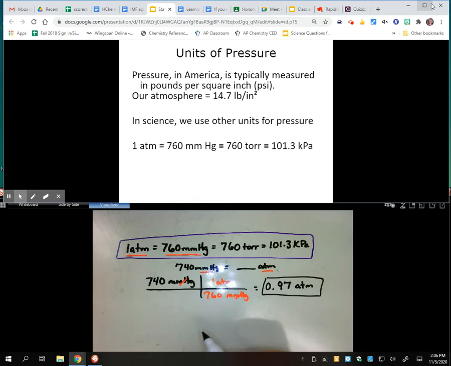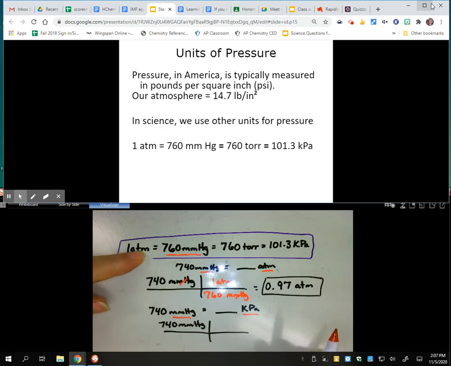Now, if I was going to do something else, let's say I had 740 millimeters of mercury, and I wanted to know how many kilopascals that was. I'm going to use a different set in my conversion factor. So I'll start still with the number they give me in the problem. And this time, the two conversion factors I need are millimeters of mercury and kilopascals. So I need this one and this one.